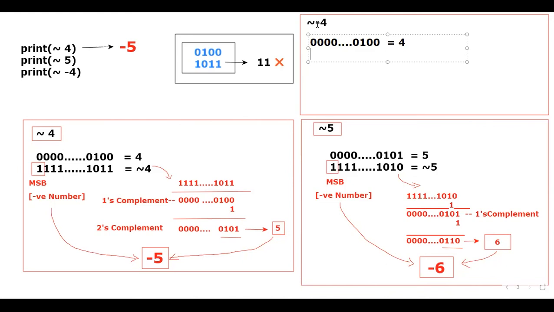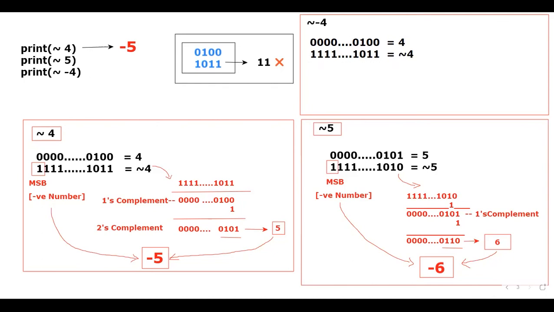It is pretty simple. Whenever you want to calculate the negation of -4, observe the answer properly. Negation means like this here: 1, 1, 1, 1, 1, 0, 1, 1. This is for what? Negation of 4, not for -4. Is that clear? Sir, then what will it take, sir? You only observe. It will take this negation of 4.